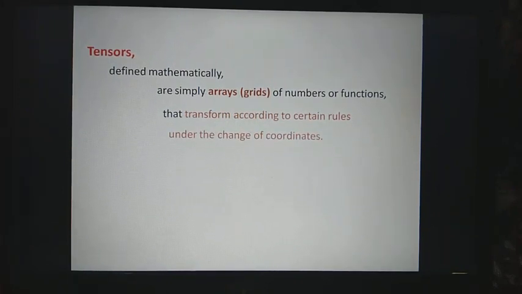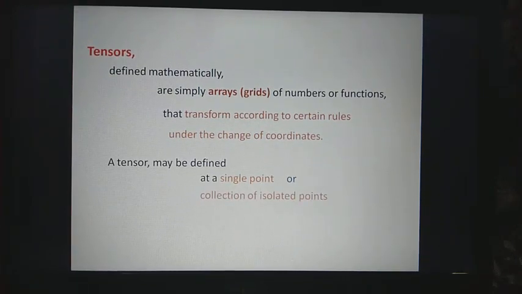A tensor may be defined at a single point, or at a collection of isolated points of space or space-time, or over a continuum of points. It means the tensor is defined at every point within the region of space or space-time.